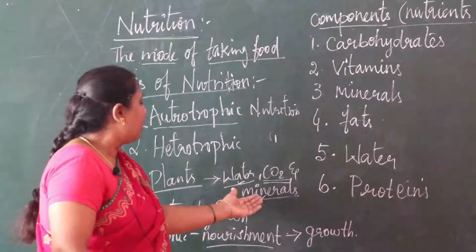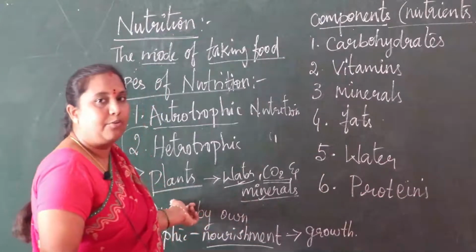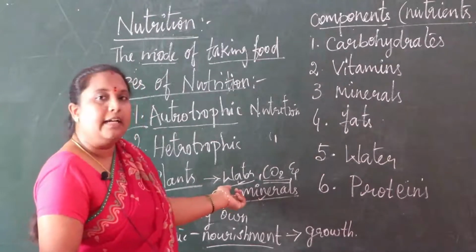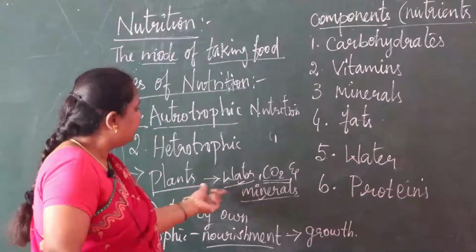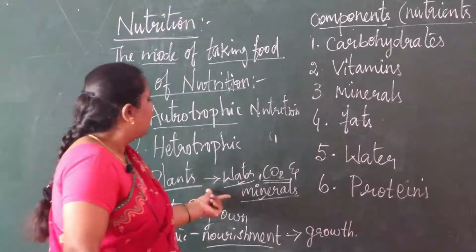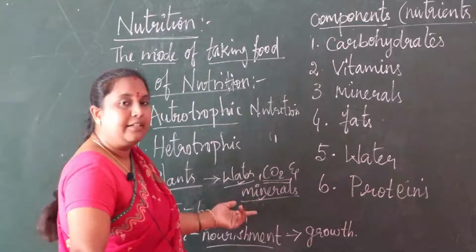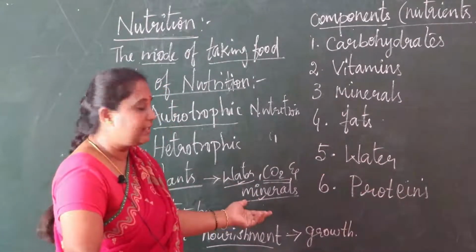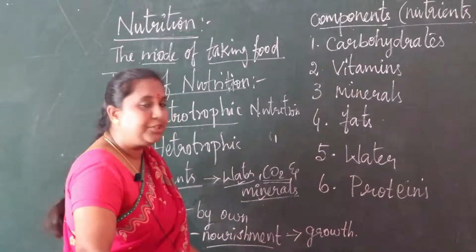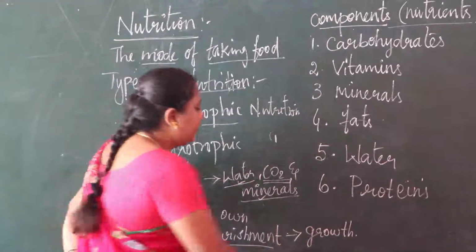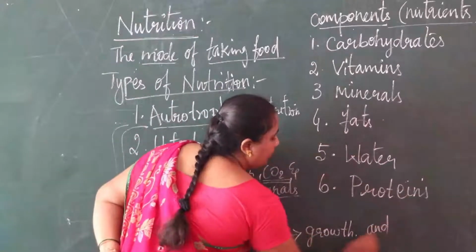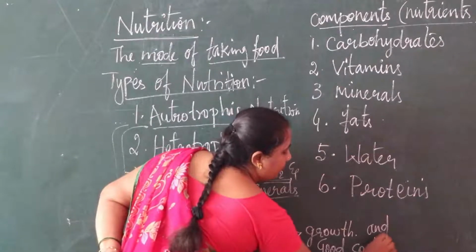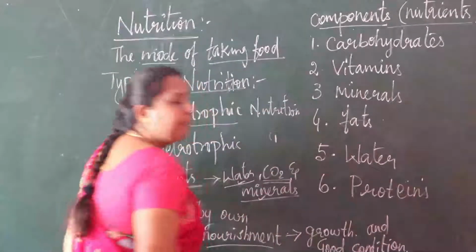These nutrients are present in their surroundings, so plants can make their own food and grow. The growth of plants is in good condition by using water, carbon dioxide and minerals. So what is meant by nourishment? Growth of plants and good condition of the plants.